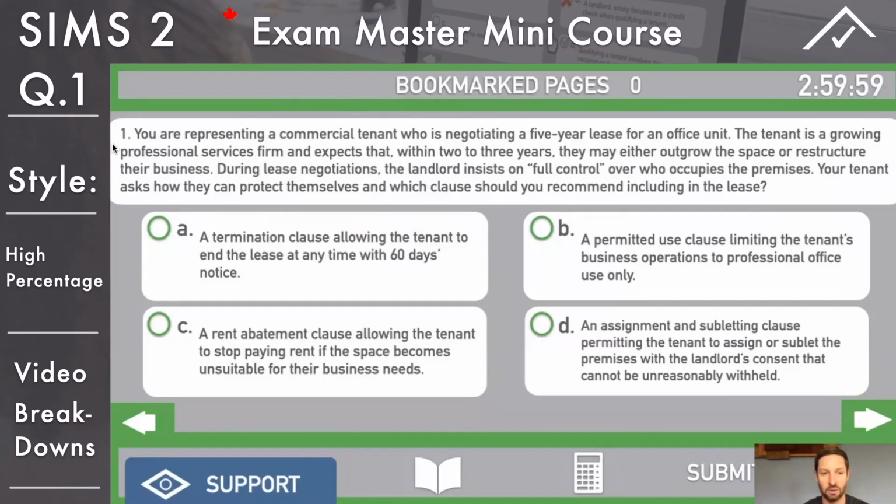Top left, deep breath. 1, you are representing a commercial tenant who is negotiating a 5-year lease for an office unit. The tenant is growing a professional service firm and expects that within 2 or 3 years, they may either outgrow the space or restructure their business. During the lease negotiations, the landlord insists on full control over who occupies the premises. Your tenant asks how they can protect themselves and which clause should be recommended for inclusion in the lease.